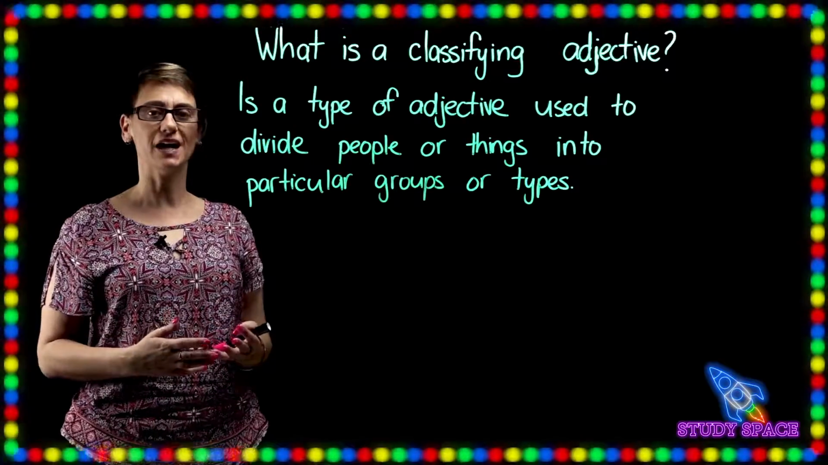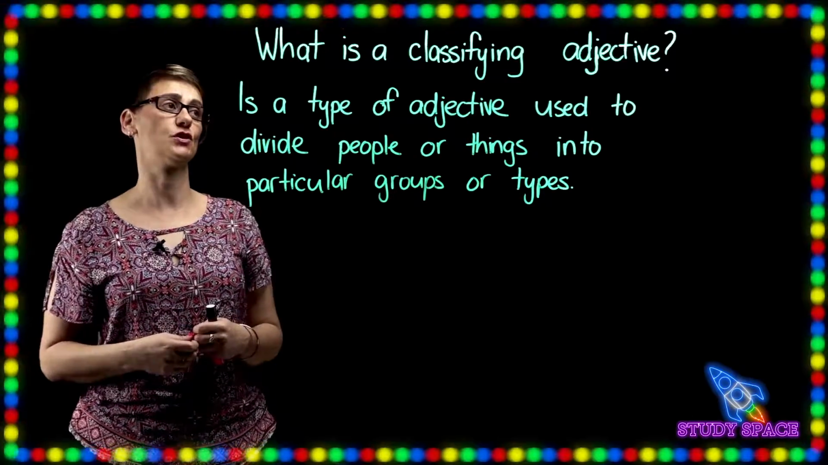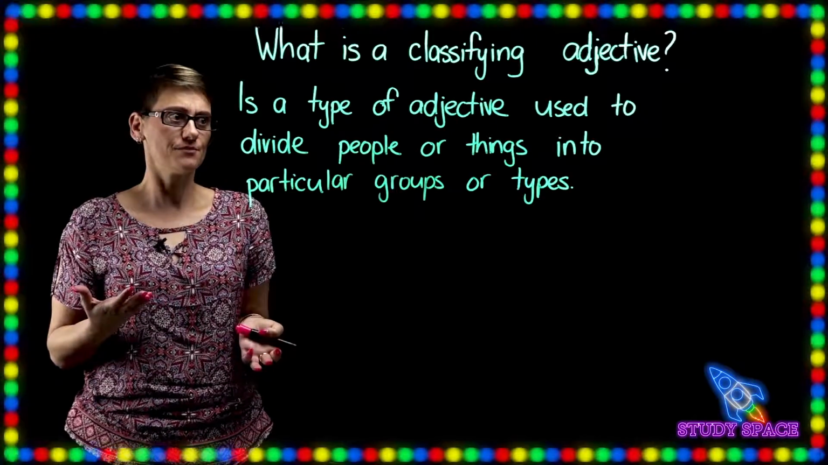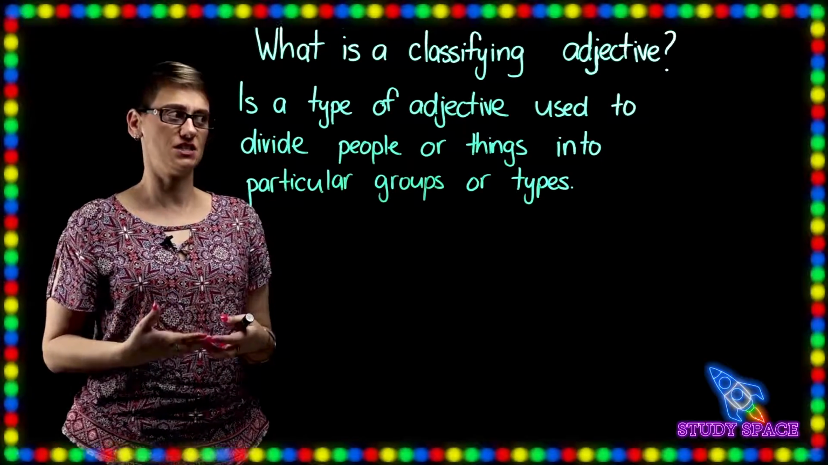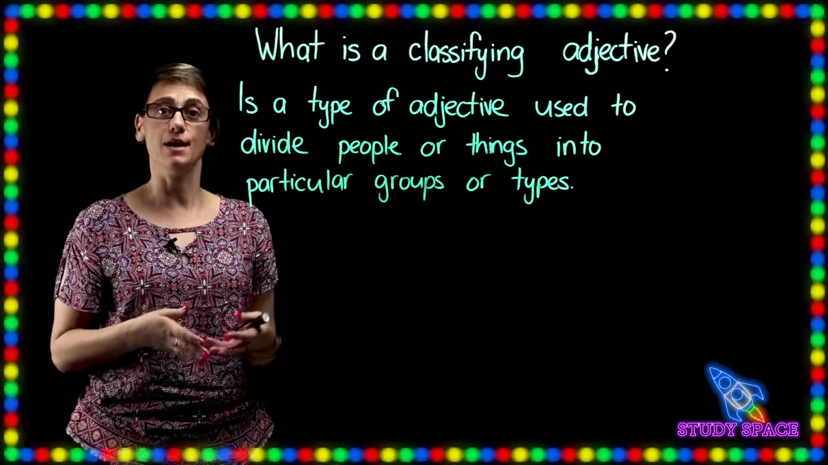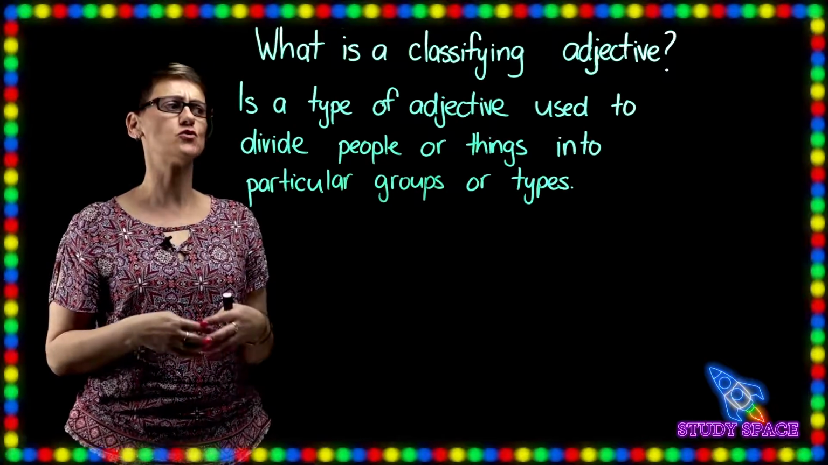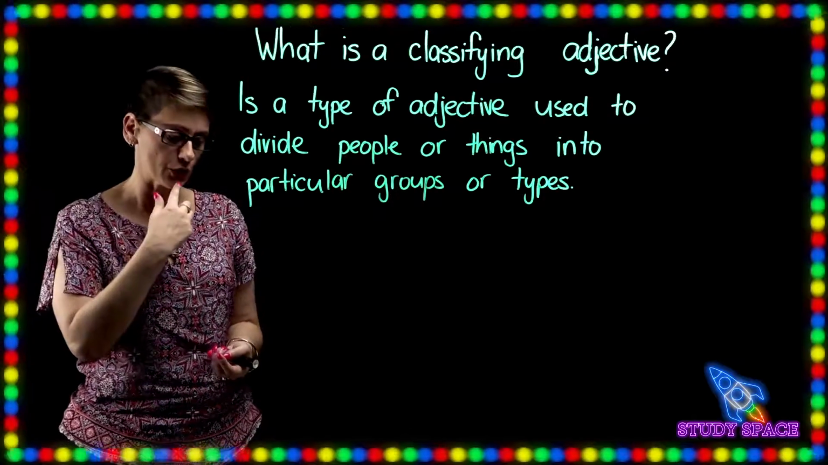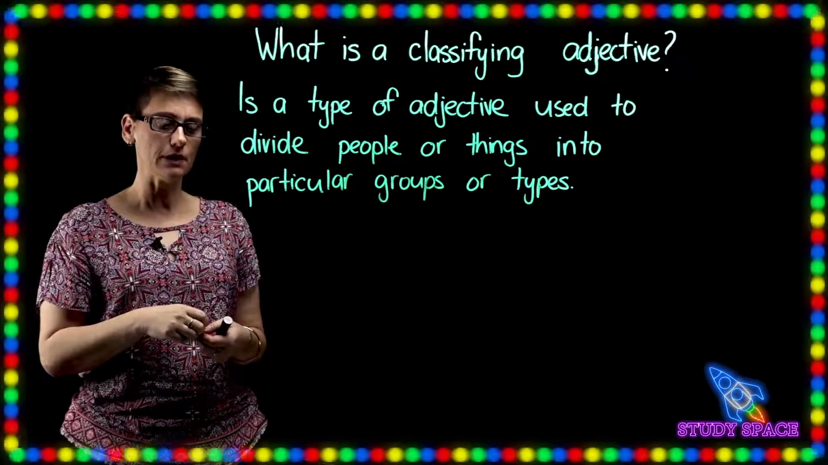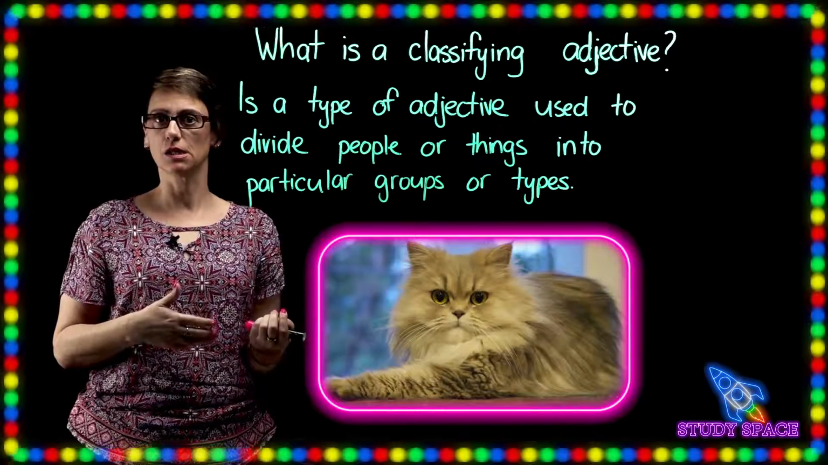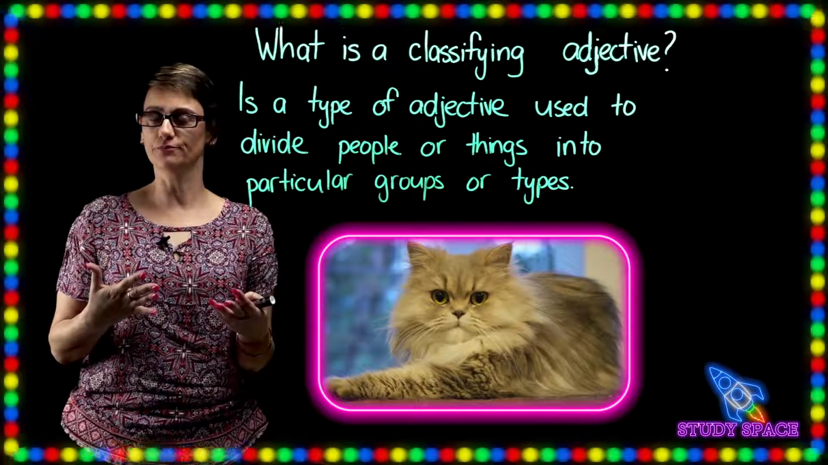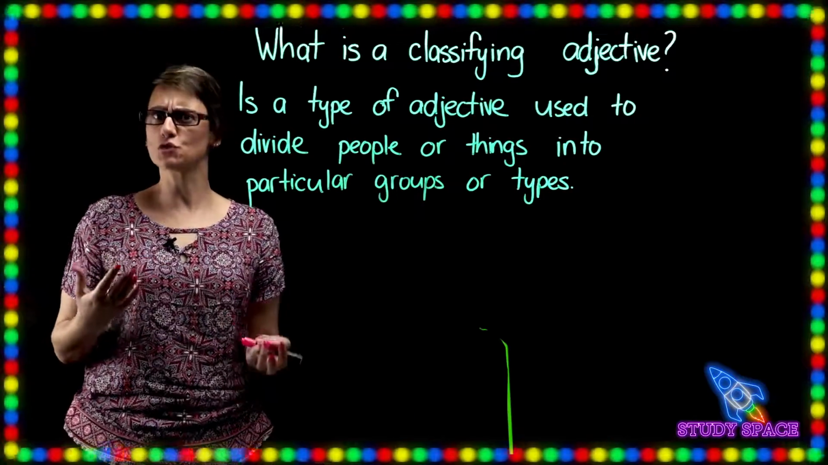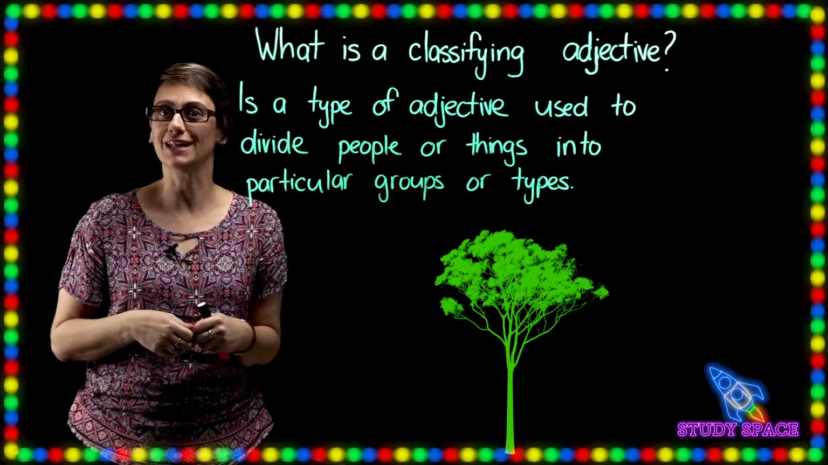The last part of our noun group in this lesson, boys and girls, is a classifying adjective. So what is it? It's a type of adjective used to divide people or things into a particular group or type. So, what about a Persian cat? Persian is the classification. What about a gum tree? Or you might know it as a eucalyptus tree.